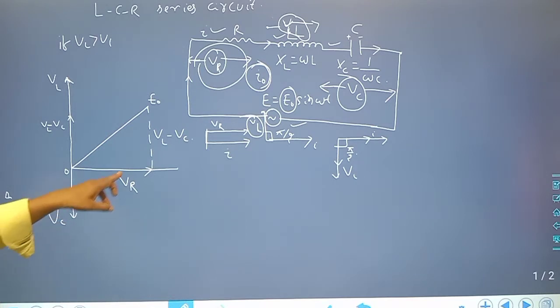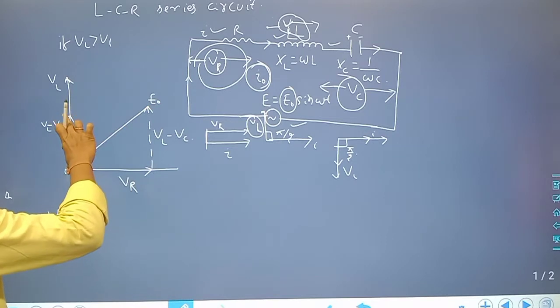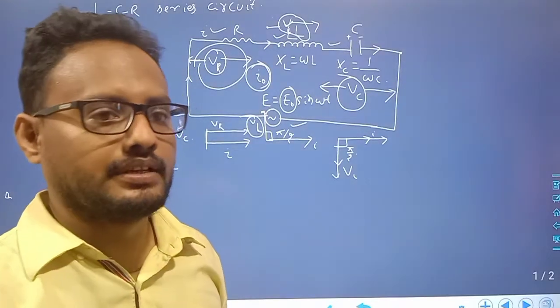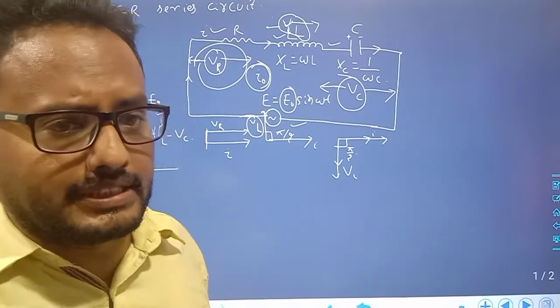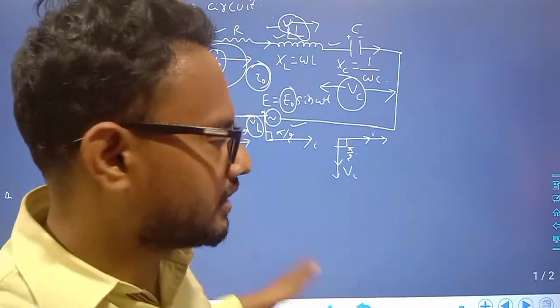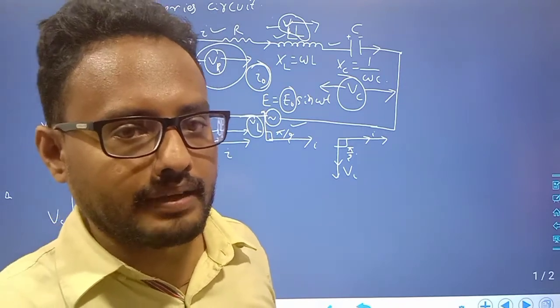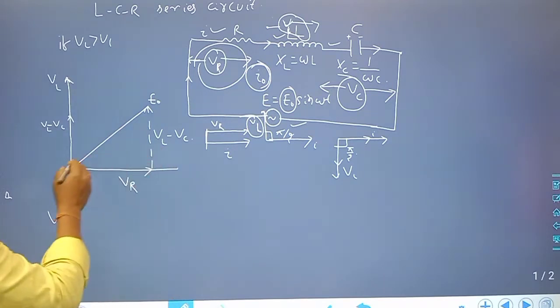Clear? So this is VR, and this is VL minus VC, according to the parallelogram law, because they are vectors. Why? Because they have a phase of minus pi by 2 or pi by 2. If there is no phase difference, or zero phase, we add them algebraically. If there is a phase difference, we cannot add algebraically; we add them by phasor diagram. So this is VL minus VC.